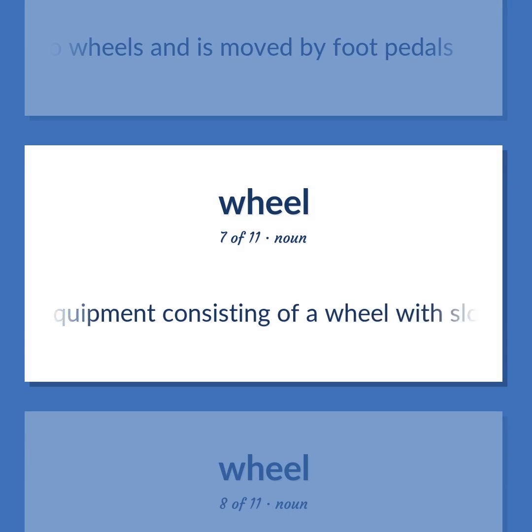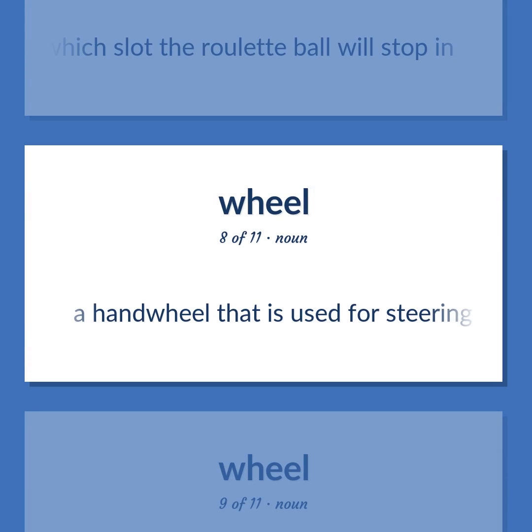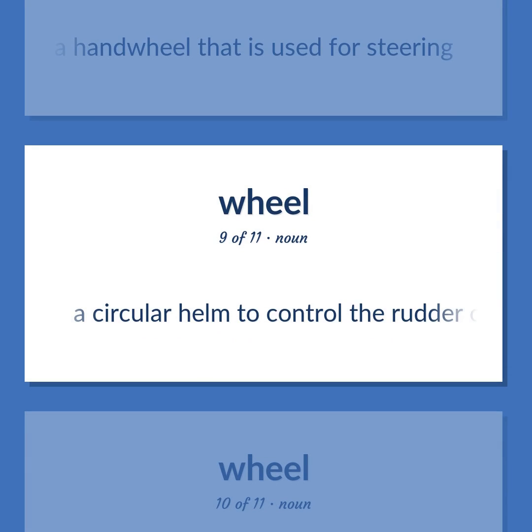Game equipment consisting of a wheel with slots that is used for gambling. The wheel rotates horizontally and players bet on which slot the roulette ball will stop in. A handwheel that is used for steering. A circular helm to control the rudder of a vessel.